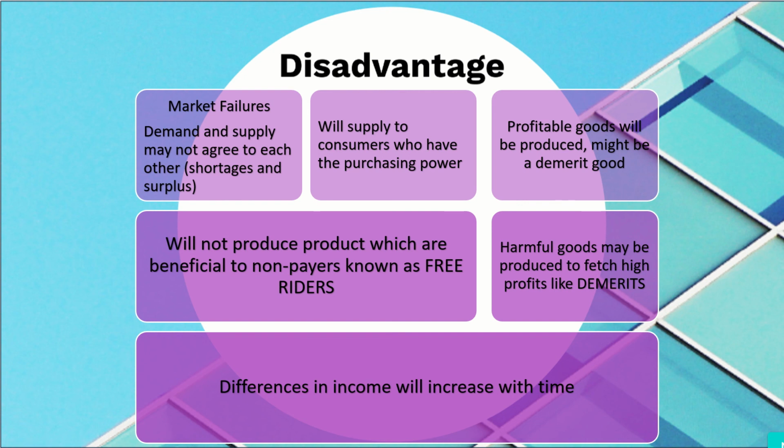Firms will not produce products which are beneficial to non-payers, known as free riders. Like street lights, you know, street lights are public goods. The market economy will not produce public goods. Why? Because it's not giving them any revenue. Instead of that it is just putting them into losses, like electricity bill and maintenance charges.